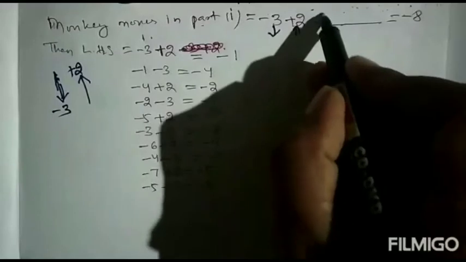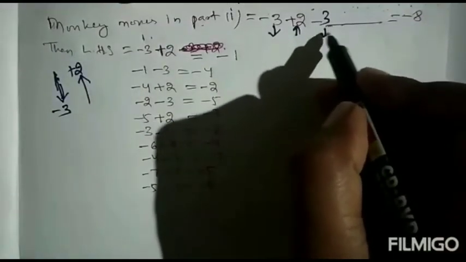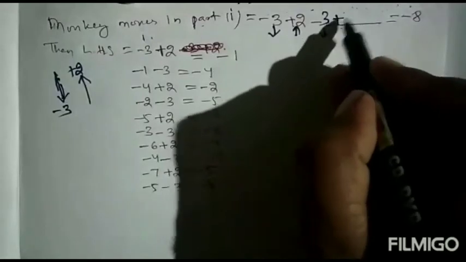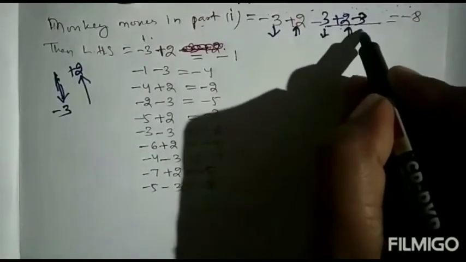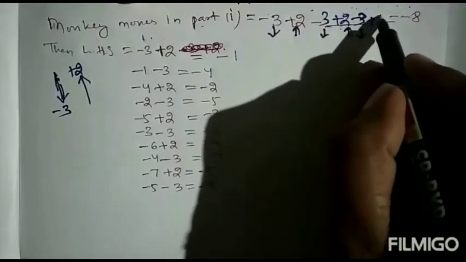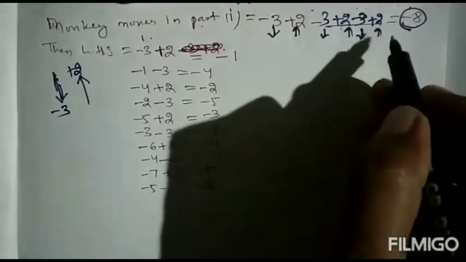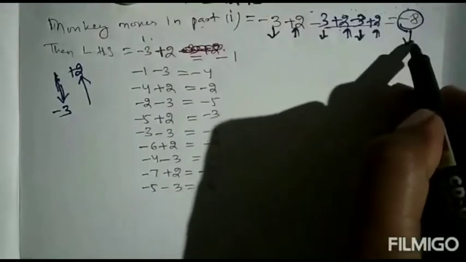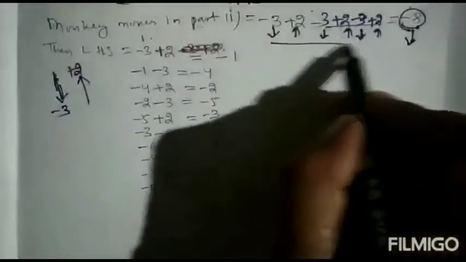Then again it will come down, jump down 3 steps, then 2 steps up, then 3 steps down, then 2 steps up. Like that it will reach -8. So we have to add -3 +2, -3 +2 to get -8. So for getting -8, first we'll take LHS.